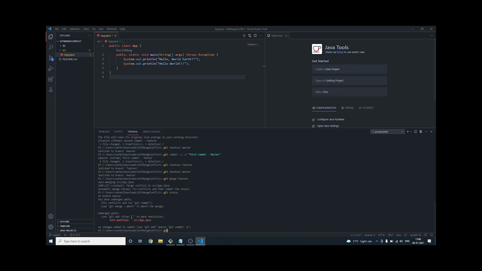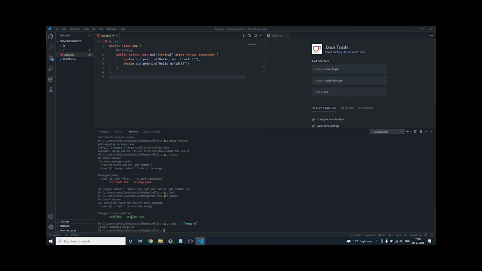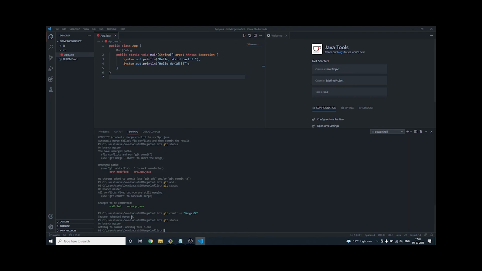So git add. Now if I do git status, we are good to go. Now we have staged it. Now we need to push. Sorry, we actually need to commit this change to the master branch. So we'll do git commit, and we'll say merge. Okay, done. And if I see git status, we're good to go. Nothing to commit, working tree clean.